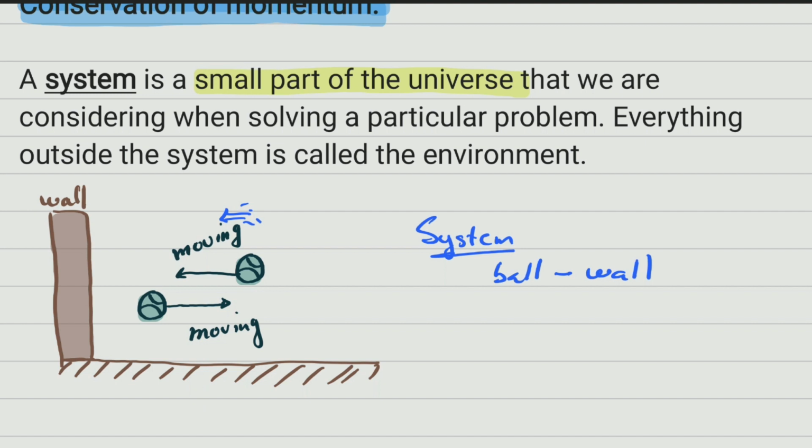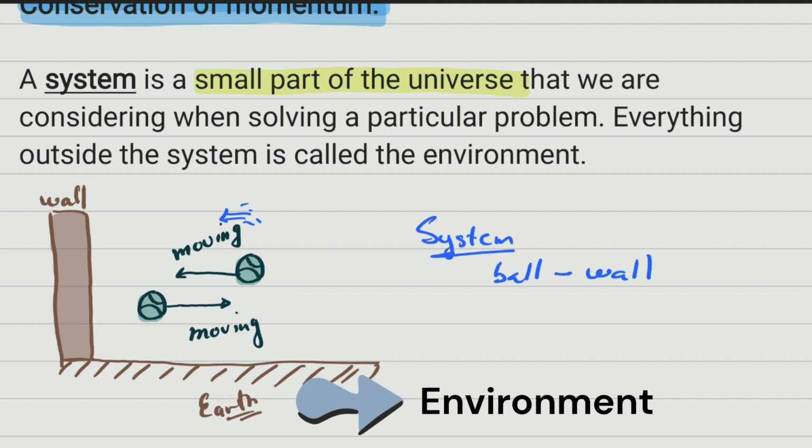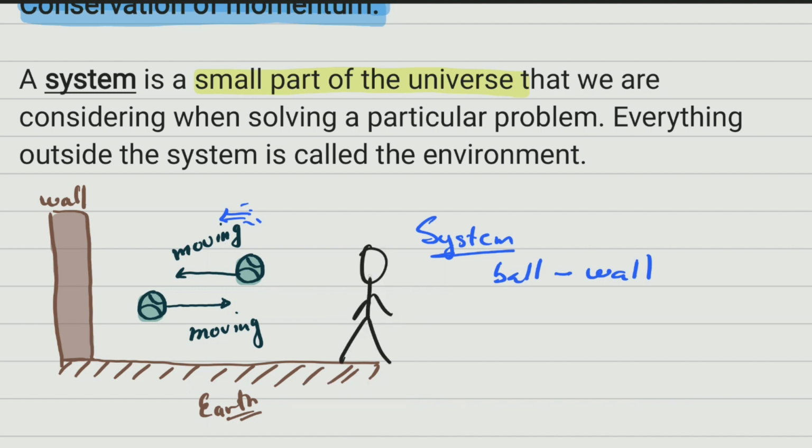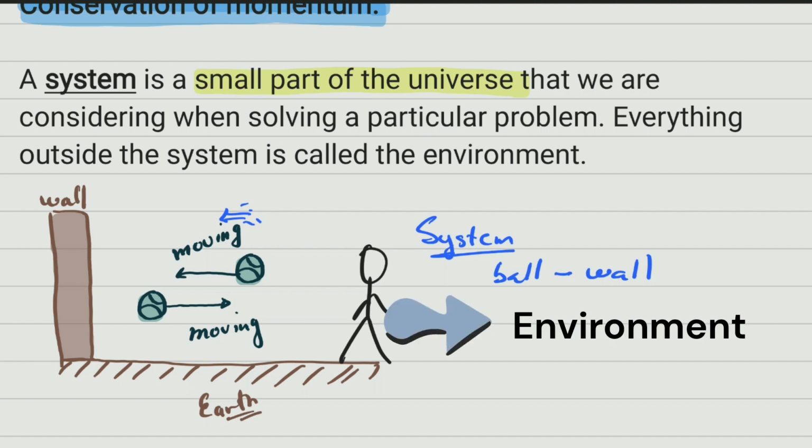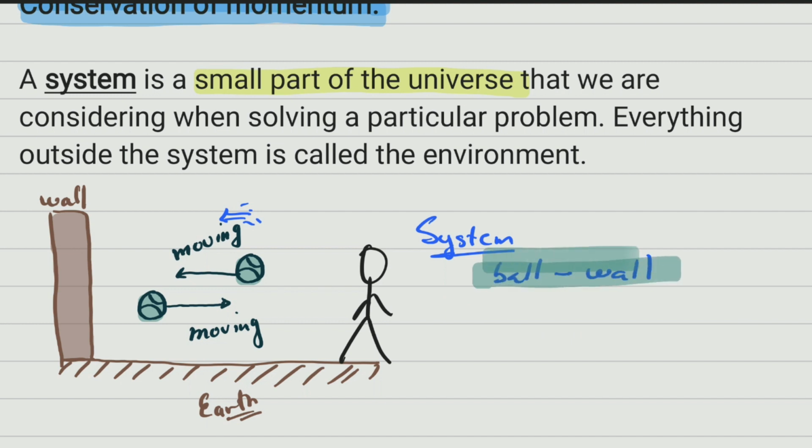For example, the earth here is not part of our system. It is there, it does exist, but it's not part of our system. Somebody must have thrown that ball. A person somewhere must have thrown that ball, but that person is not part of the system. Our system is only going to be the ball and the wall. So I hope this part about understanding a system is already understood. It's very, very easy.